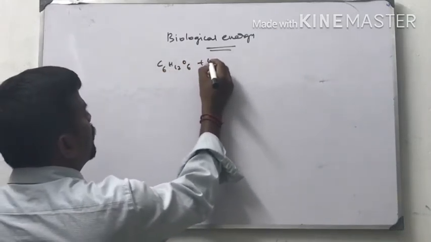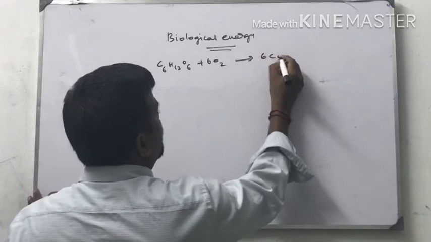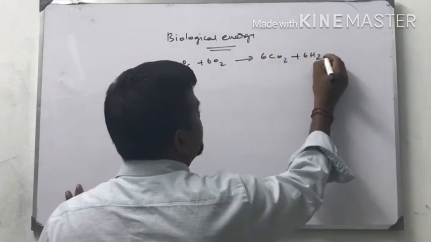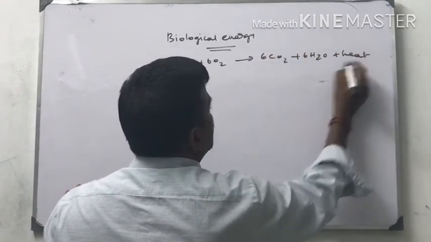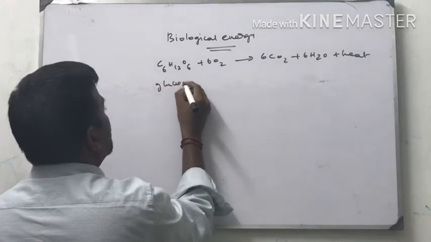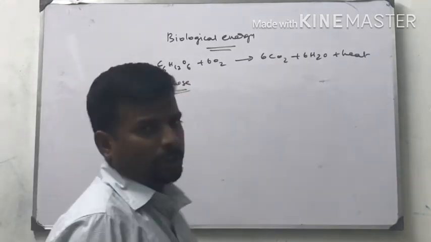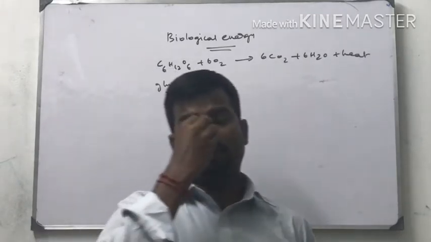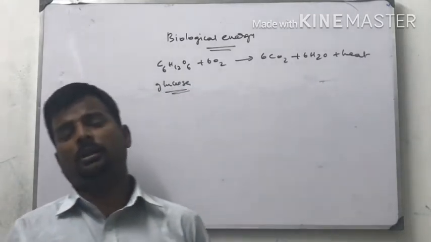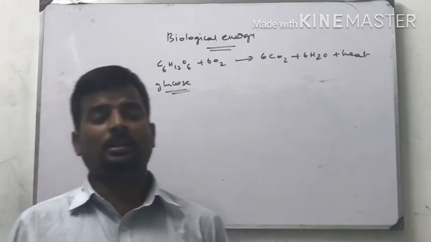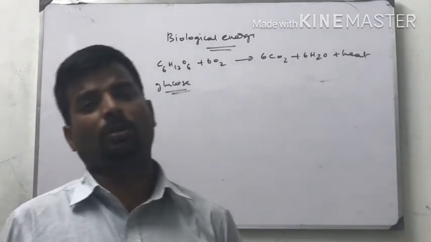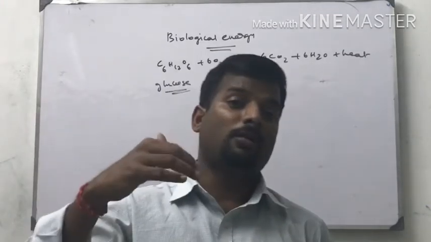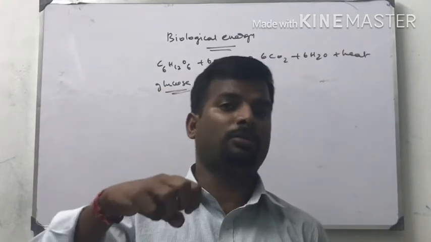C6H12O6 plus 6O2 gives 6 carbon dioxide plus 6H2O plus heat. This is glucose. This is the opposite of the photosynthesis reaction. The photosynthesis reaction is 6CO2 plus 6H2O giving C6H12O6 plus 6O2. That is different; that is for preparation of glucose.